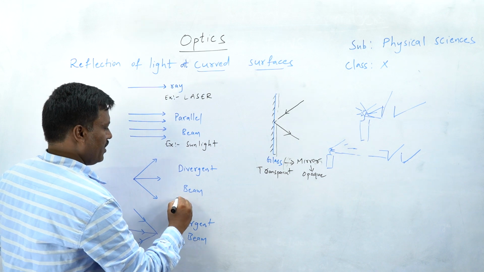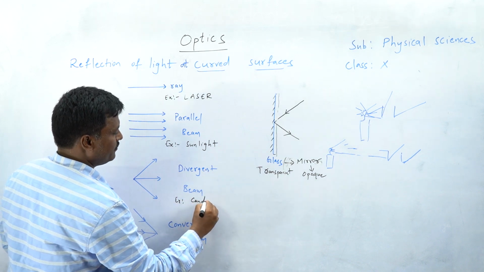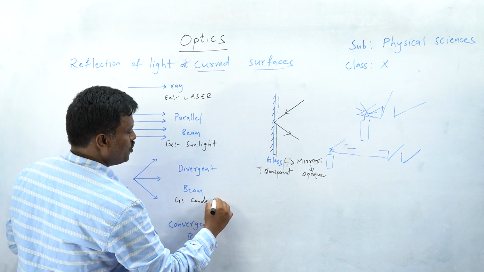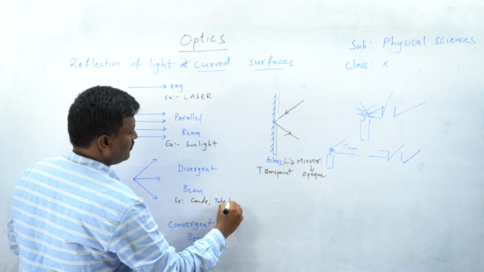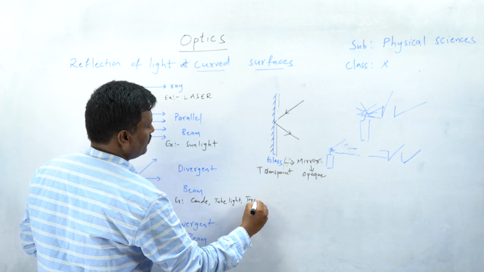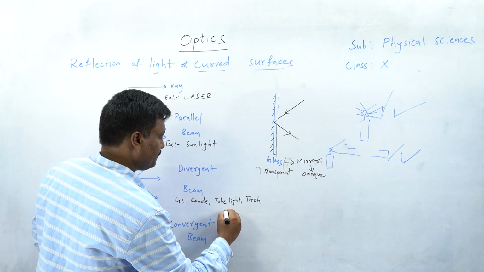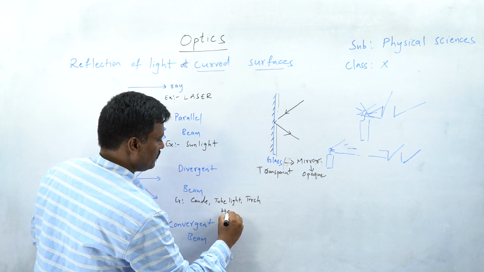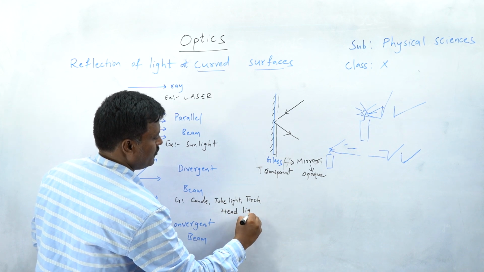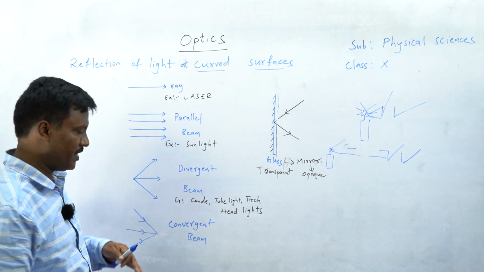Divergent beam examples, just now we have discussed: candle, tube light, torch, okay, vehicle headlights. All these are the best examples of divergent beam.